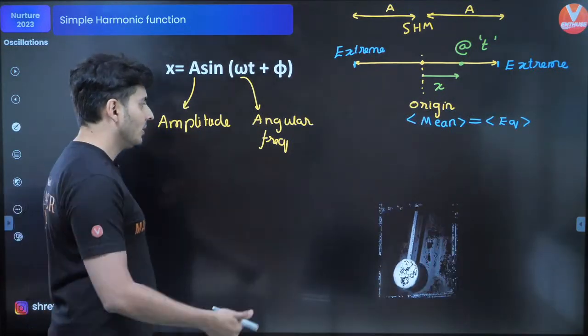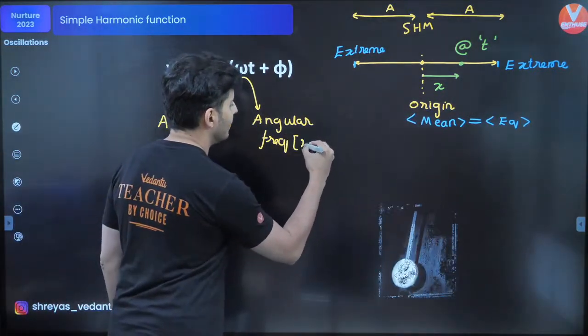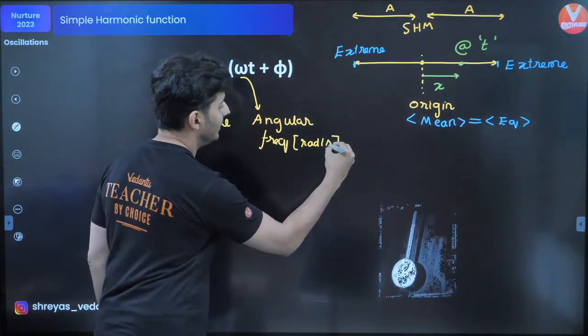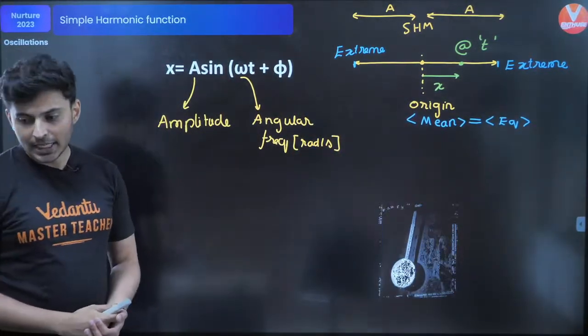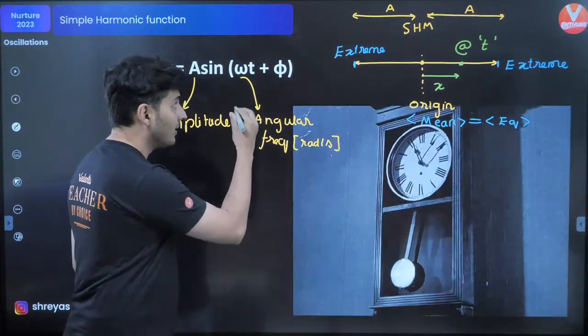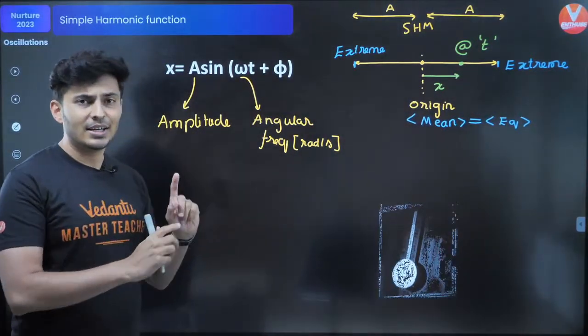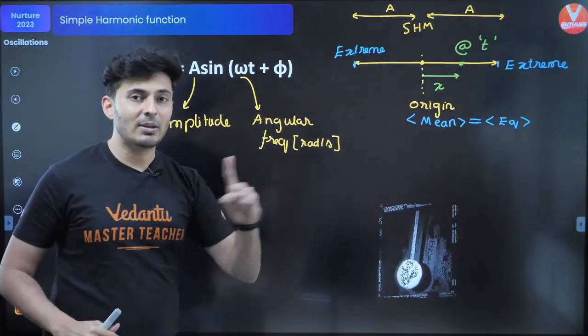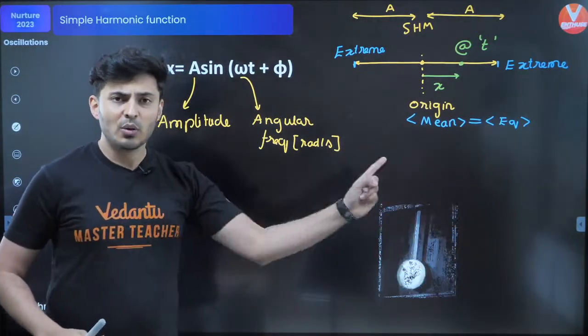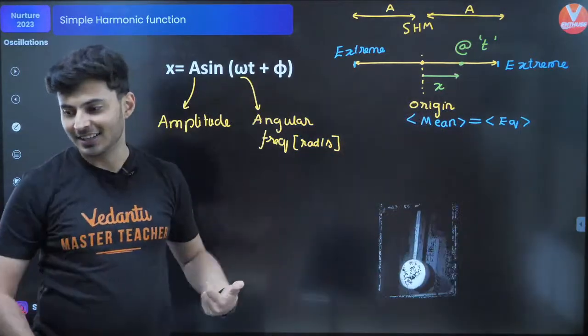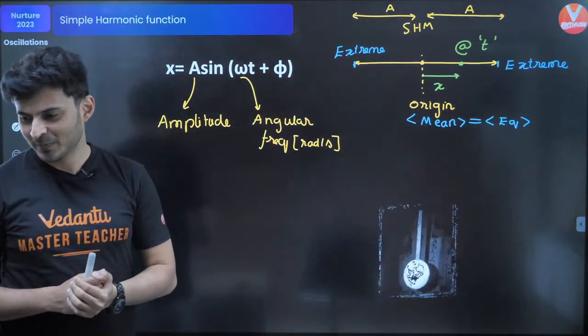That's crazy. Anyways, so this is angular frequency. The unit is always radian per second. Correct? Great. And the relationship between omega and the SHM is that if it is oscillating back and forth very fast, omega is higher. That's what it is. Correct.